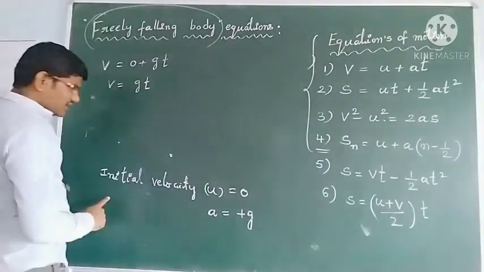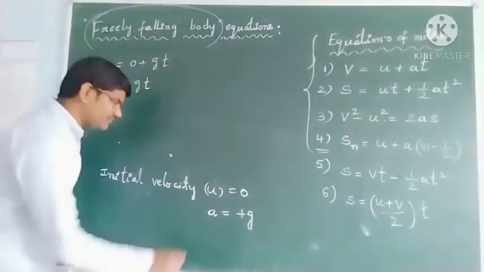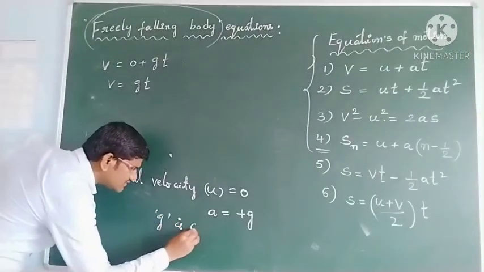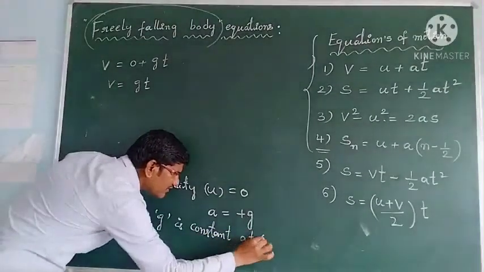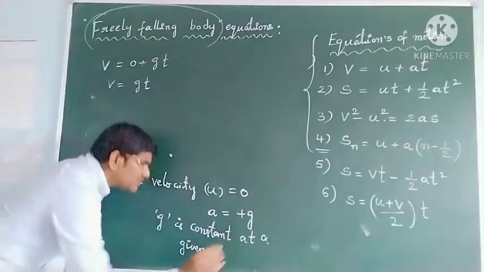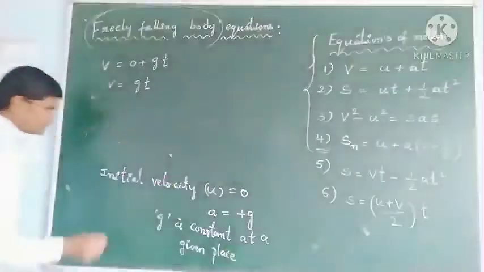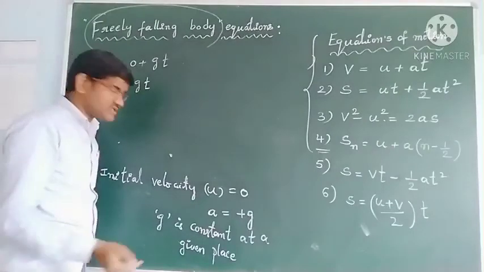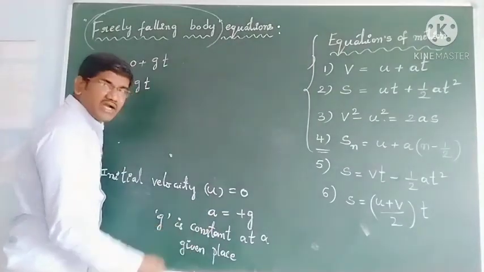Okay, students, initial velocity 0, a is equal to plus g we have taken for freely falling objects, and this g is constant at a given place. g is constant, you just remember, students, and g is constant at a given place. So for free fall objects we should remember these things. These are very, very important, students. For a freely falling object, initial velocity 0, a is equal to plus g, and g is constant.